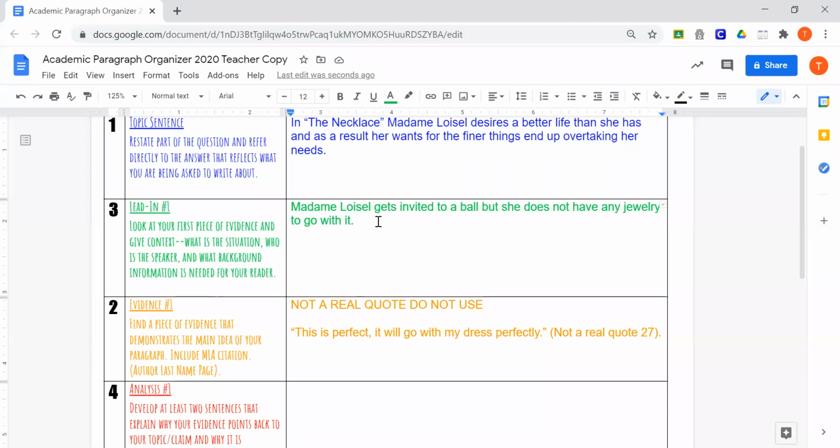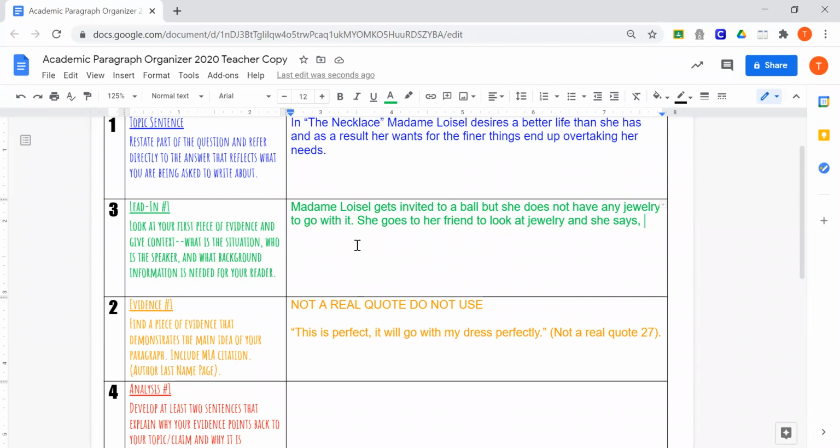That tells me some context for why in the world she's looking at jewelry. So she goes to her friend to look at jewelry, and she says, "This is perfect. They'll go with my dress perfectly." Okay, that's my lead-in. My lead-in gives some context to my quote. I'm not going, what in the world is perfect? And what's going with her dress? Why does she have a dress?